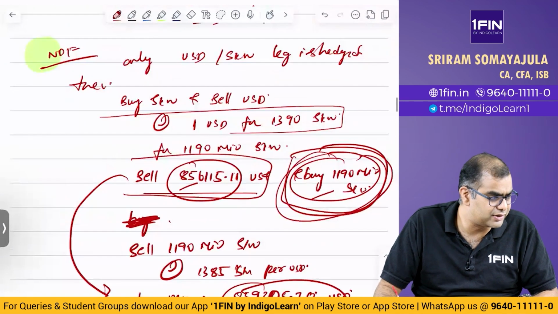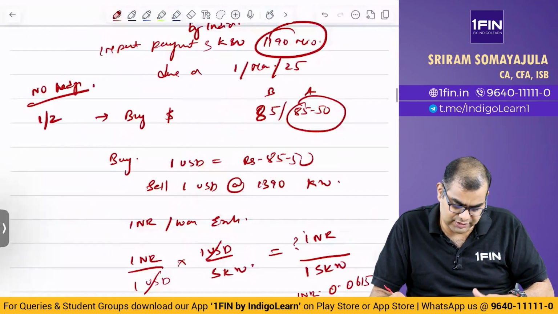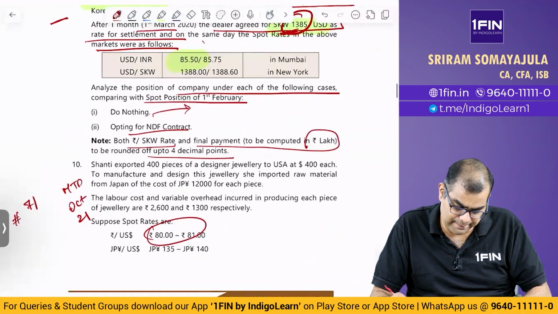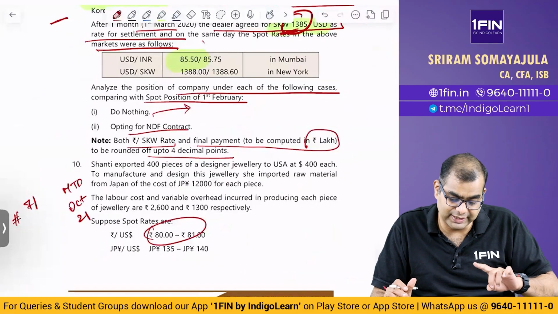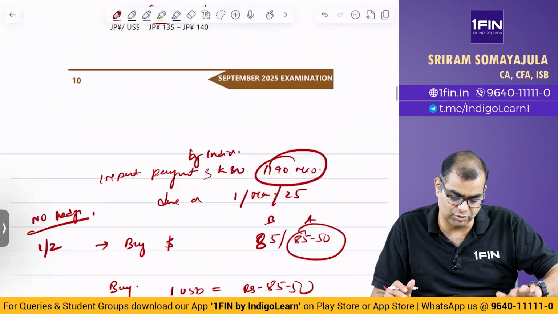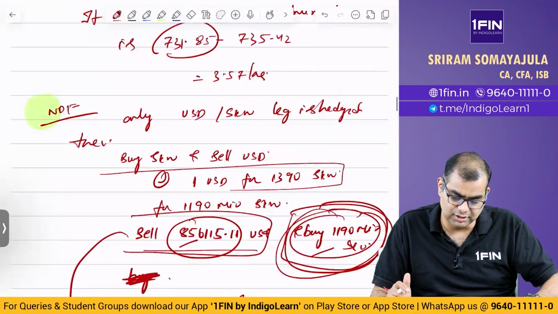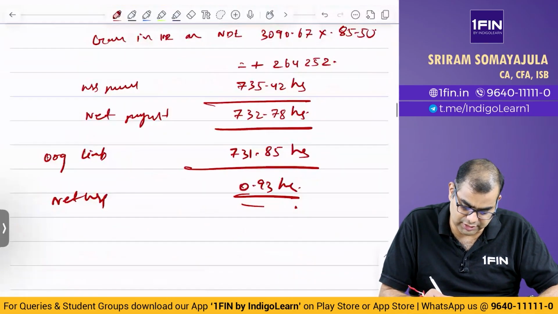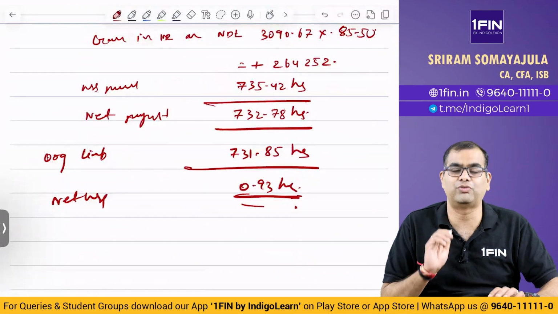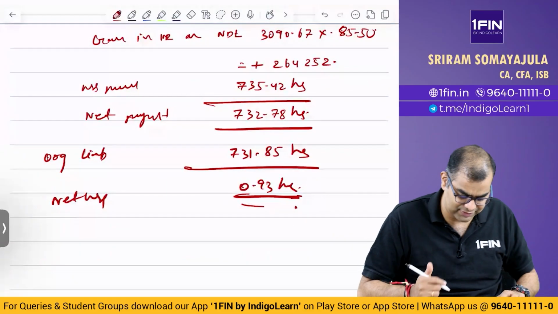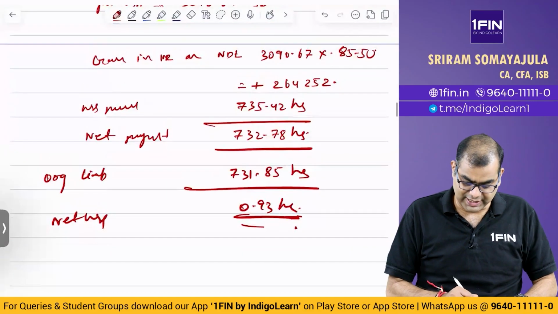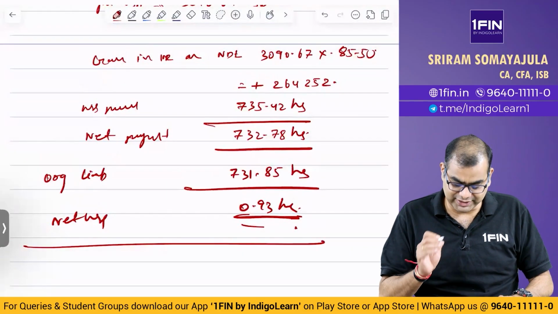What was the exact wording that they gave? Rupees lakhs to be rounded off. Acha, so rate and final payment both. Okay, I missed that. So even the payment should not be in 2 decimal, it should be in 4 decimal. I missed that point. I was thinking somewhere I saw it, but I was confused. Okay, anyway, you don't be confused. Everything has to be in 4 decimal.